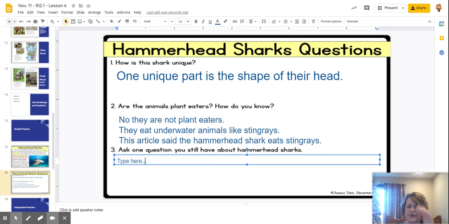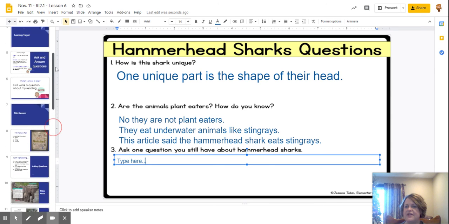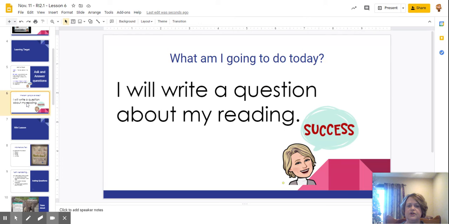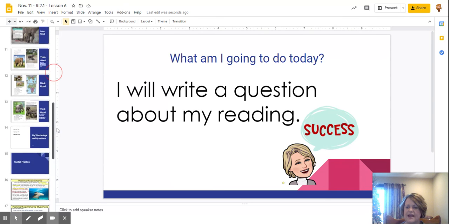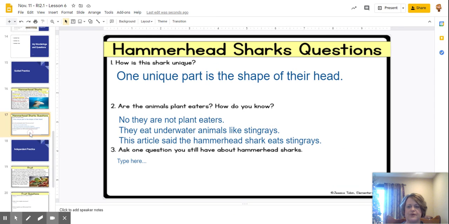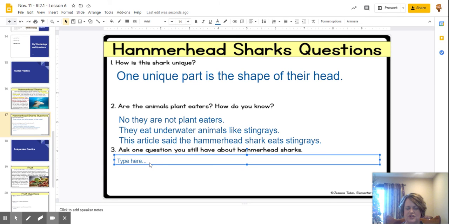All right, for number 3, this is where you are going to get to write one question you have about hammerhead sharks. Now, this is the part of our learning target that we want to be able to be successful with. I will write a question about my reading. So if you are able to write a question about your reading, then that means you have mastered the target for today. So what is one question we could ask about the hammerhead shark?